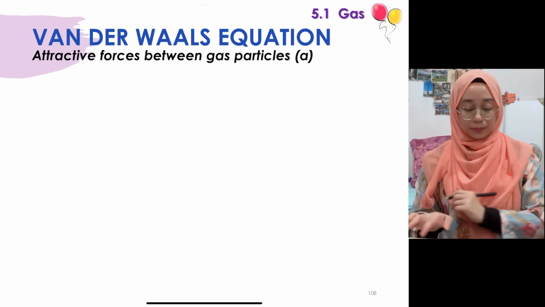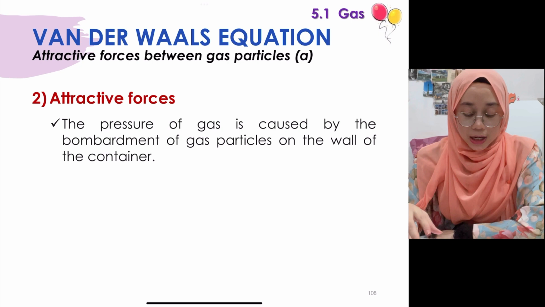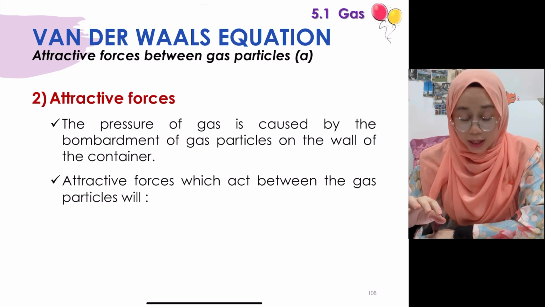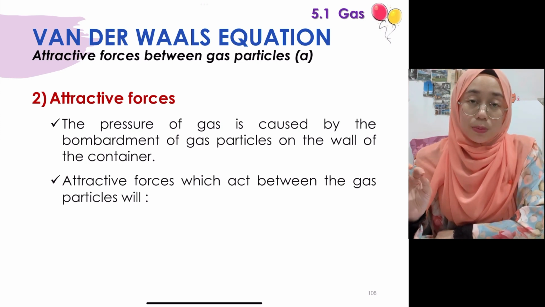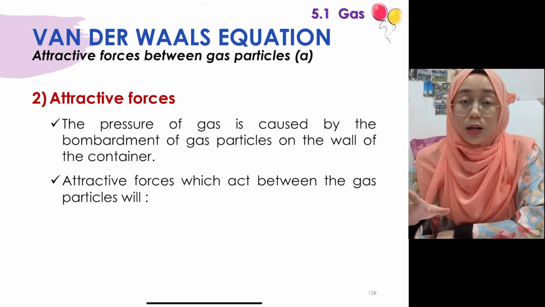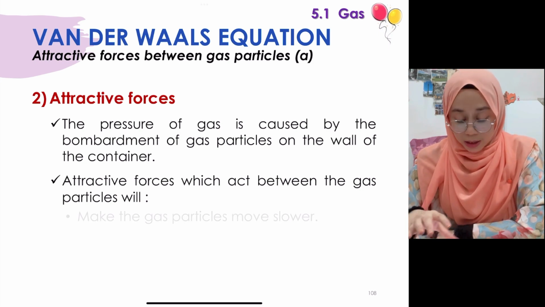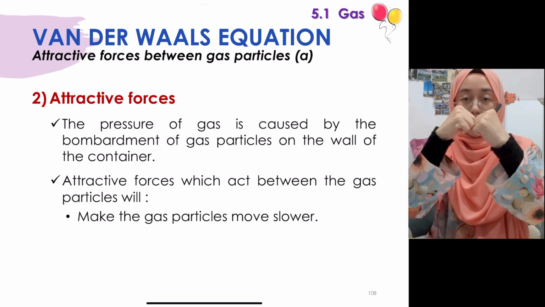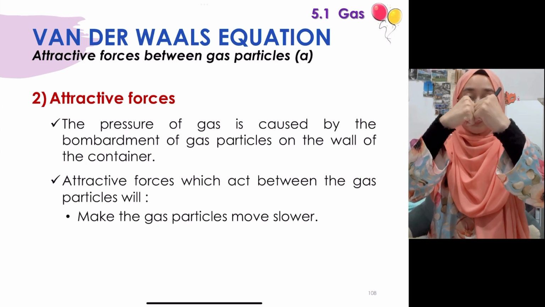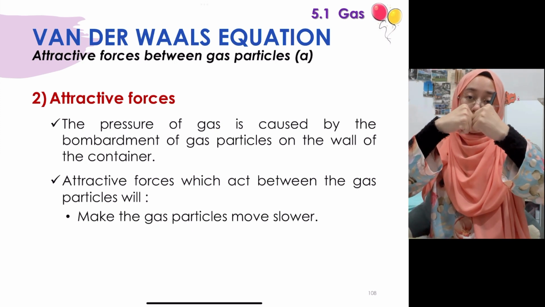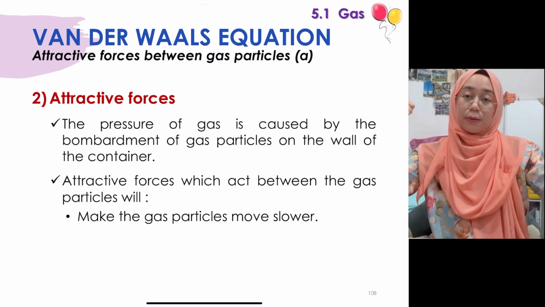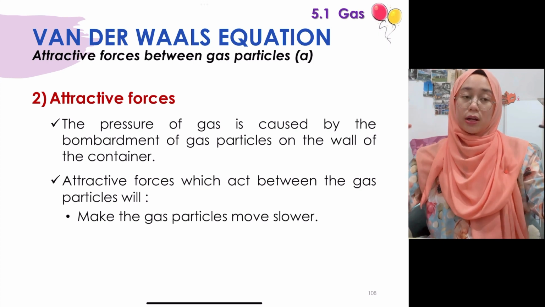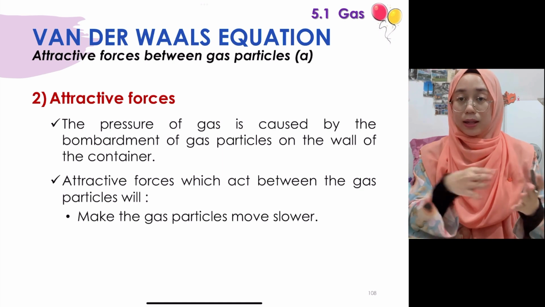Okay, so next one kita tengok in terms of attractive forces pula. So the pressure of the gas is caused by the bombardment of gas particles on the wall of container. Okay, however, bila ada attraction forces between the gas particle yang kita tak boleh nak ignore dah, so apa yang berlaku? The movement of the gas particle become slower. So bila movement of gas particle become slower, sebab mula maybe dia macam langgar macam biasa kan, tapi bila ada attraction forces, kalau dia orang nak berpisah, so since ada attraction forces, so dia akan menyebabkan movement of the particles jadi slow dan. So bila dia lagi slow, so bila dia langgar the wall of container pun, it doesn't give that like impact yang tinggi dekat situ.